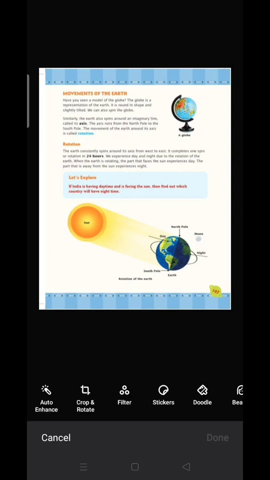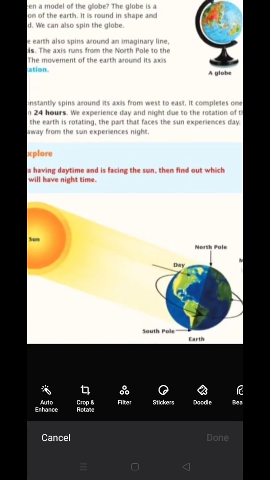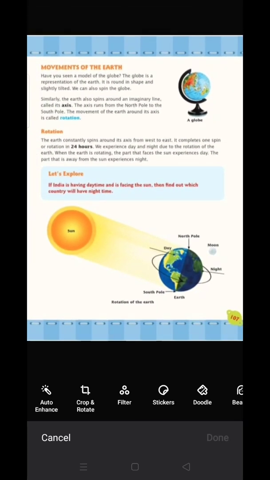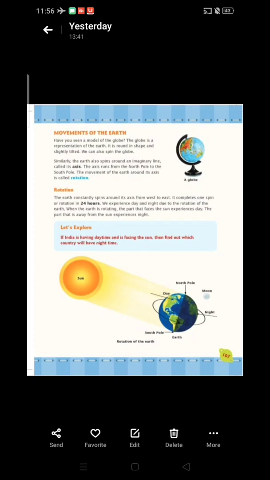And when the earth rotates again, this night part comes forward in front of the sun and observes the day, and similarly the day part goes behind, and there they observe the night.